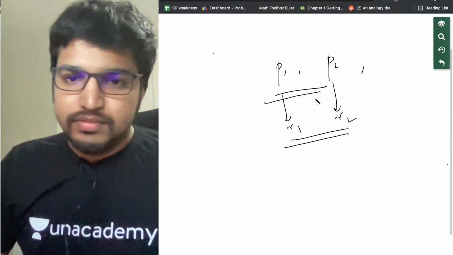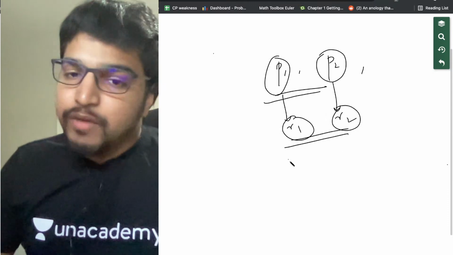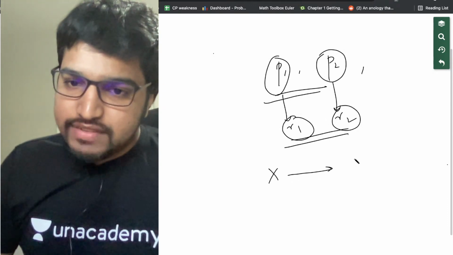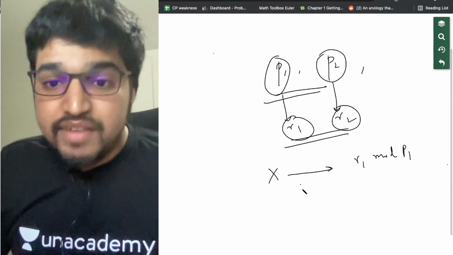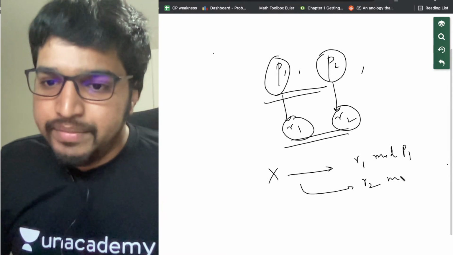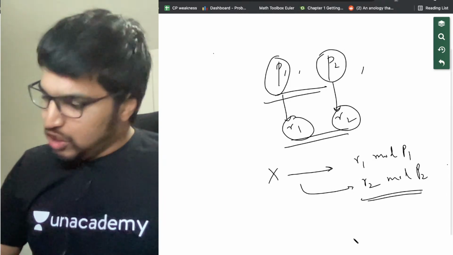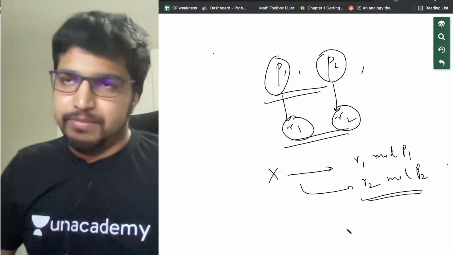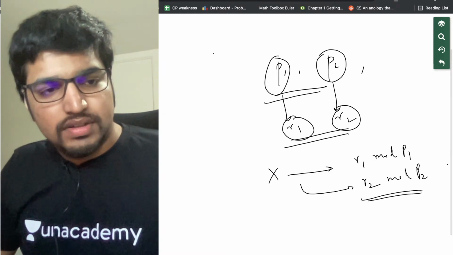Alright. So we are given P1, P2 as an input, R1, R2. We need to find an x which gives remainder R1 when divided by P1 and which gives a remainder R2 when divided by P2. Alright. So what is the brute force way first of all? Let's check the brute force way first.